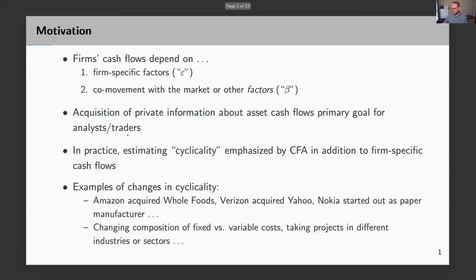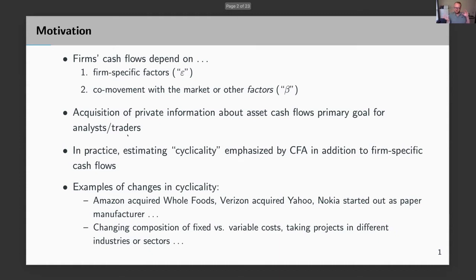So what's the motivation? Well, the motivation is basically something that we teach to our students every semester. You can think of a firm's cash flow as a function of firm-specific factors. And then firms' cash flows also depend on market factors or systematic factors. And we usually call the loadings on these factors that determine the co-movement betas.